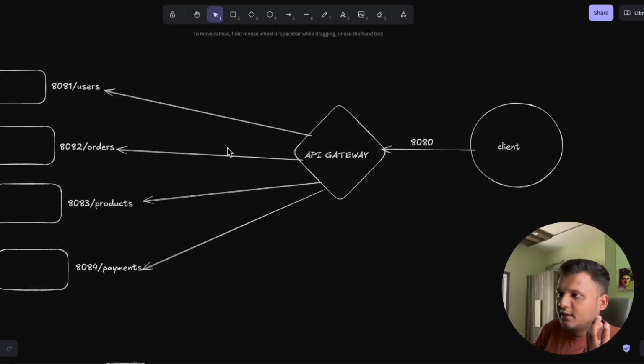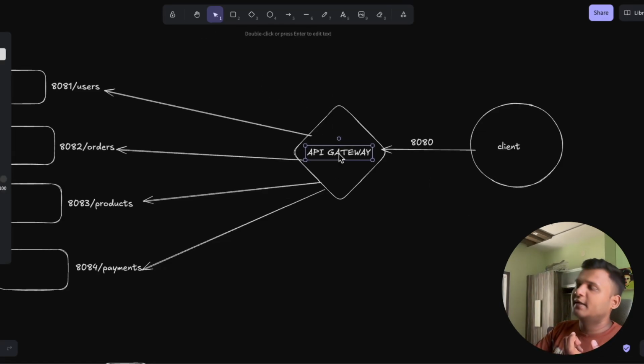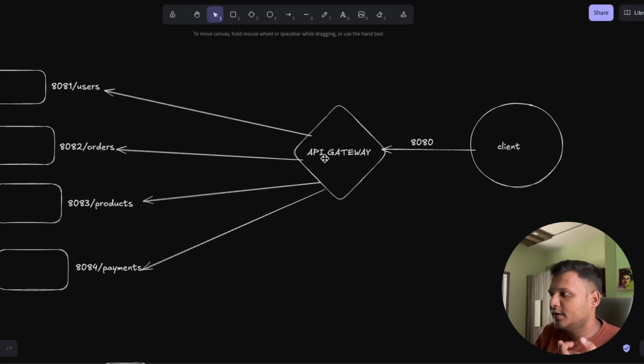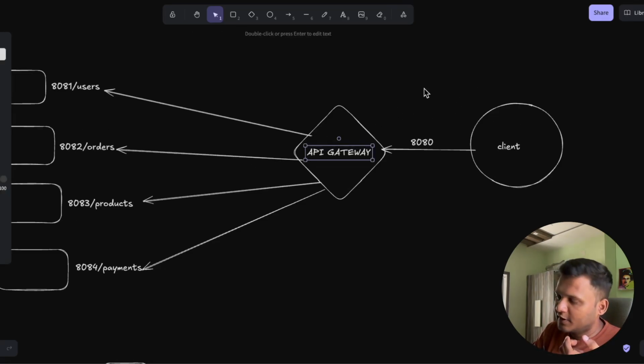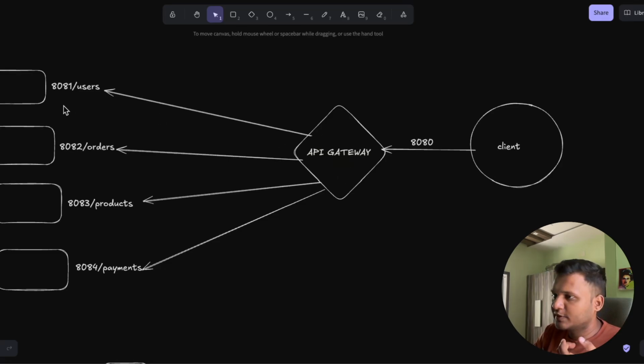One is routing, like the routing to whatever service that we want to use, right? Another is you might apply rate limiting as well. Let's say you have some rate limiter like leaky bucket, token bucket, a few different algorithms are there to apply rate limiting. So you apply some rate limiting, and it might protect your services from being overloaded. Lots of requests are coming, but API gateway is stopping them from being sent to those microservices and prevents the services from being overloaded, right? So let me just write all these things.